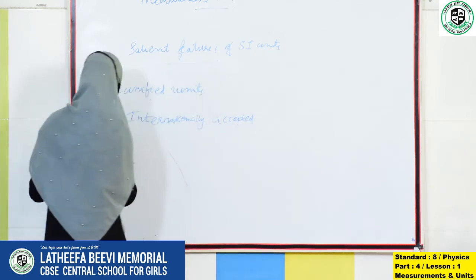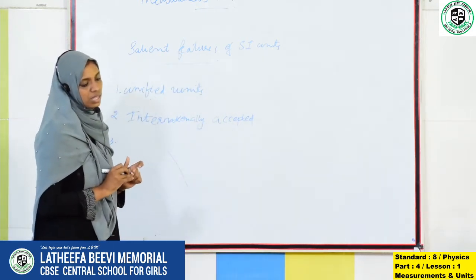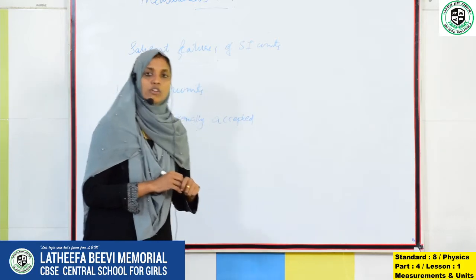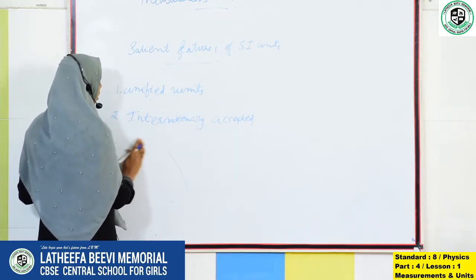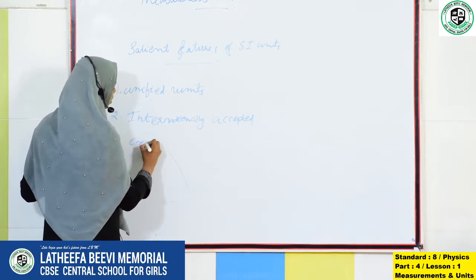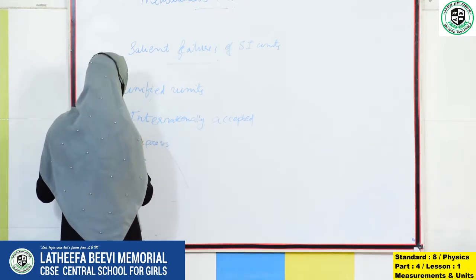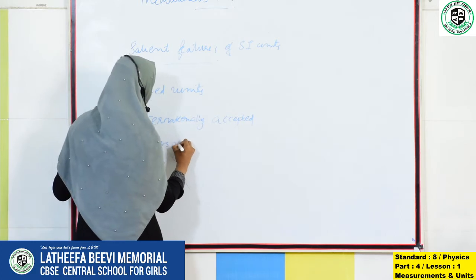And the third feature is what? The third feature is adequate to express all physical quantities. All physical quantities can be expressed with this, right? Can express all physical quantities.